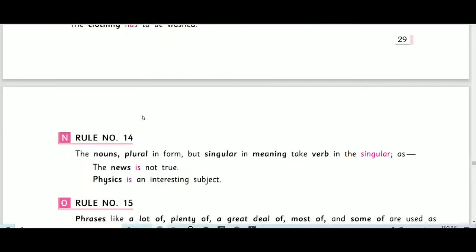Rule number 14. Nouns plural in form but singular in meaning take a verb in the singular. The news is not true, plural in form but singular in meaning. Physics is an interesting subject.